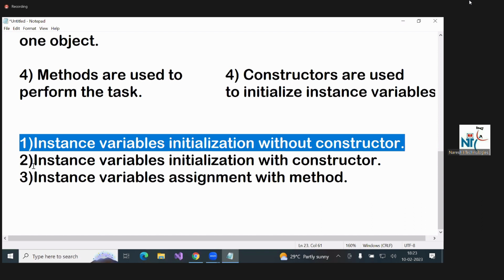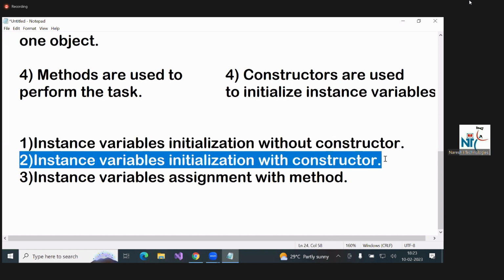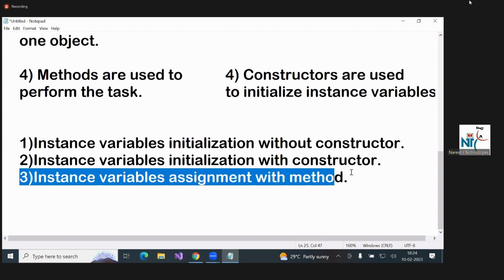The second program, initialization with a constructor, is suitable for one object and also for many objects. The third program is assignment; the concept is different, it is not initialization.